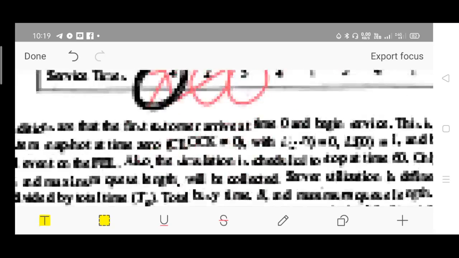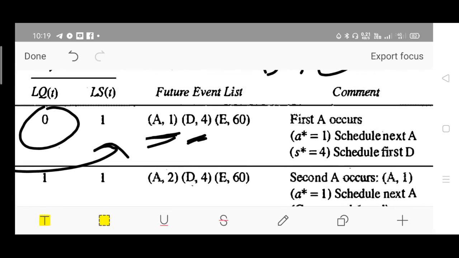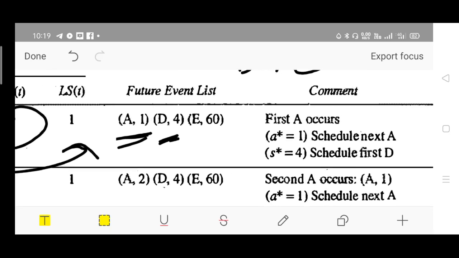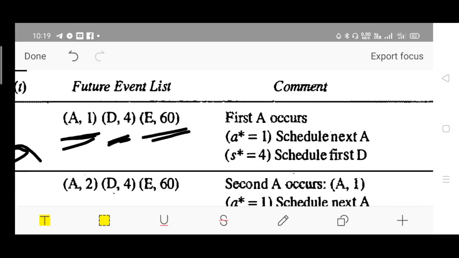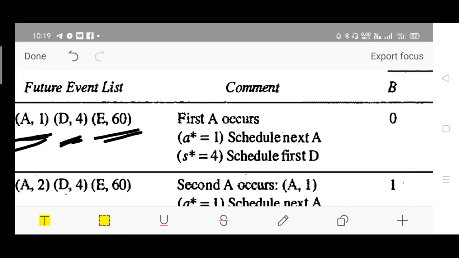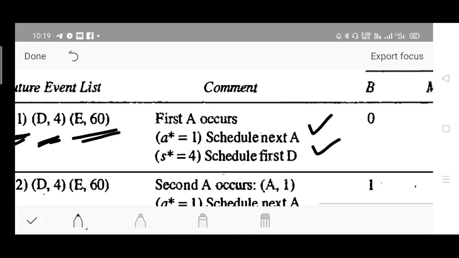So at what time? At 10:04 departure takes place. Okay, pause the video, watch it repeatedly still if you have any confusion. Third one is exit. So the process will exit after completion of the 60th minute. That's it. This constant value is given, so this is for your reference purpose. As you can see, A stands for arrival time, S stands for the service time.